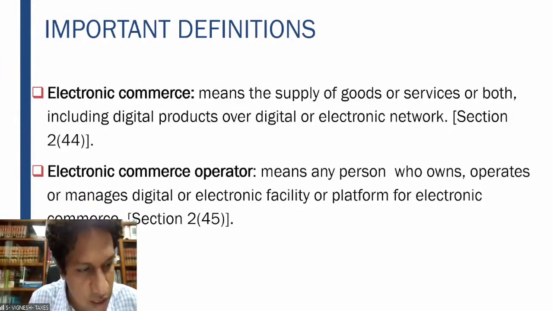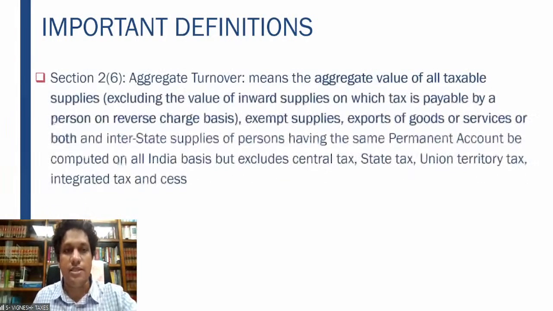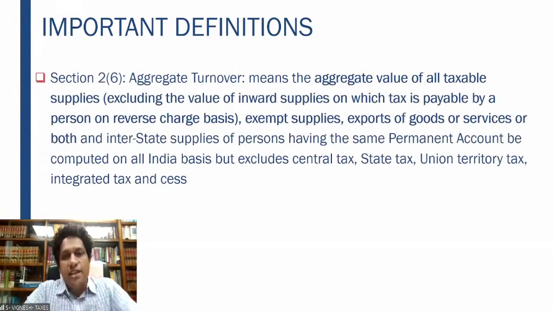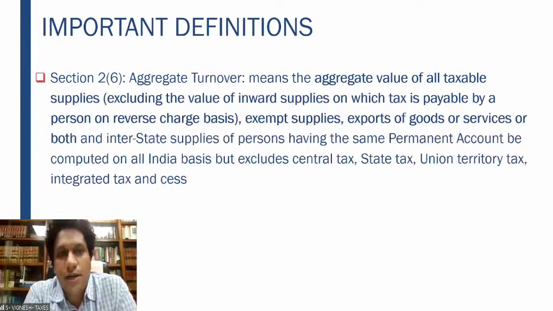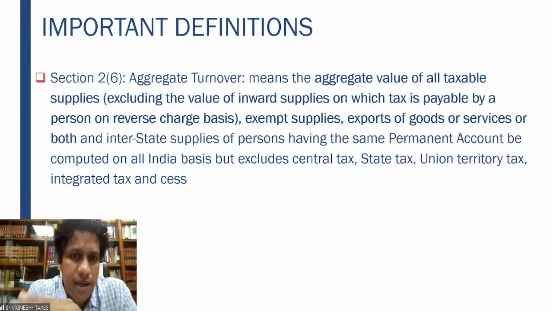So these two definitions are important for us, because when we discuss section 9 subsection 5, that is the section which relates to the electronic commerce transactions. That is when this point is important to be understood. The other important definition for us is section 22 subsection 6, aggregate turnover. Aggregate turnover means what? It means the aggregate value of all the taxable supplies. So taxable supplies, whatever you're basically supplying, the goods or services, the total value of such supplies has to be taken here.